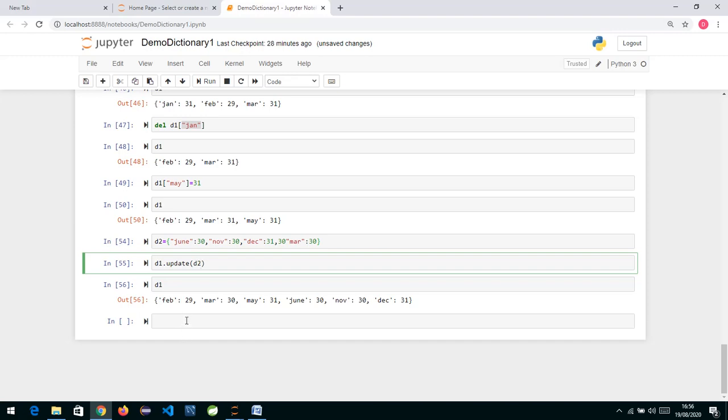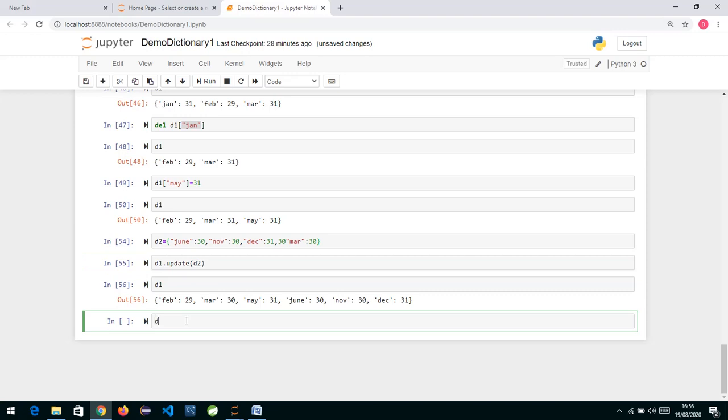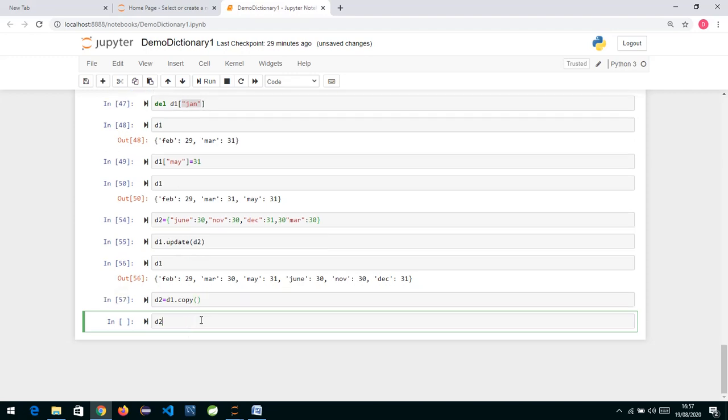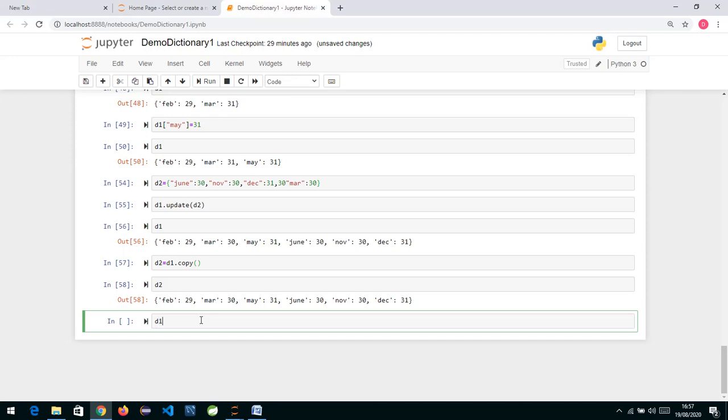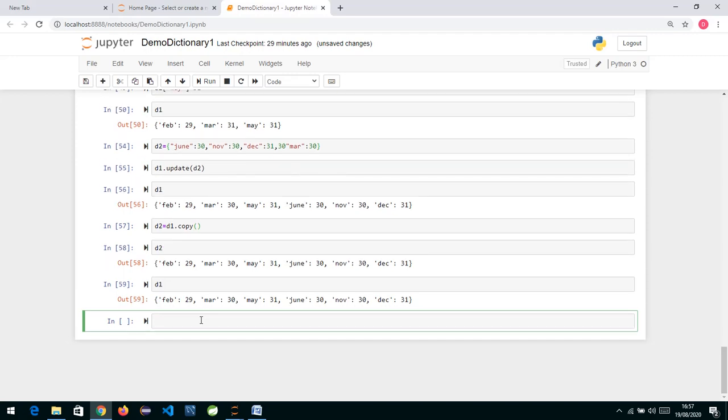Now we also have one more method over here, which is copy. What copy does is, suppose I want to create a clone this way. If I say d1.copy, and I check d2 and d1, you will ask whether doing this and doing this are the same. No, it's not the same. If I say d3 is equal to d1,